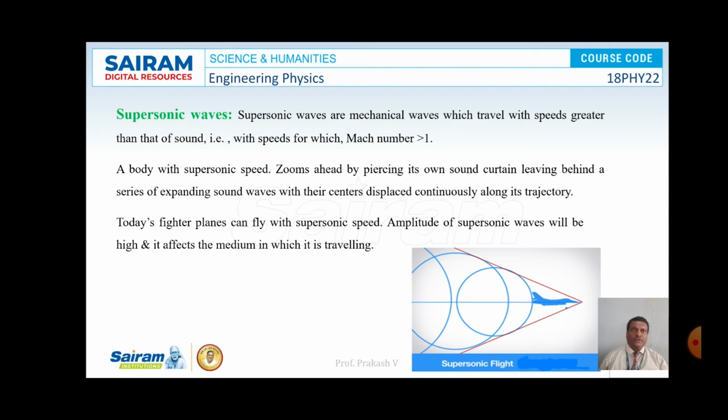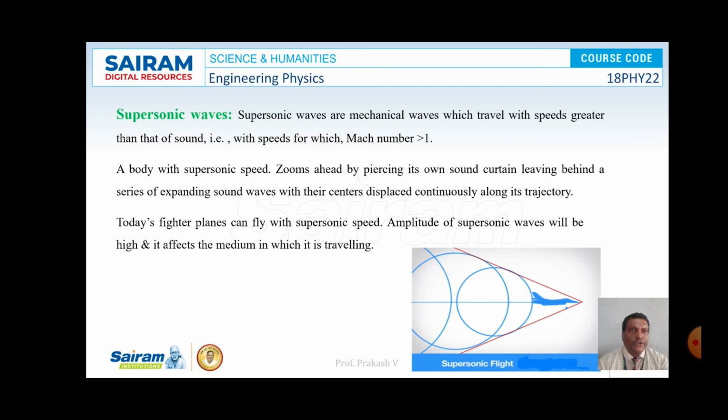Supersonic waves are mechanical waves which travel with speed greater than that of sound, that is, with speed for which the Mach number is observed to be greater than 1. A body with supersonic speed zooms ahead by piercing its own sound curtain, leaving behind a series of expanding sound waves with their centers displaced continuously along its trajectory. That is the type of motion shown in this diagram, like a fighter plane that can fly with supersonic speed.